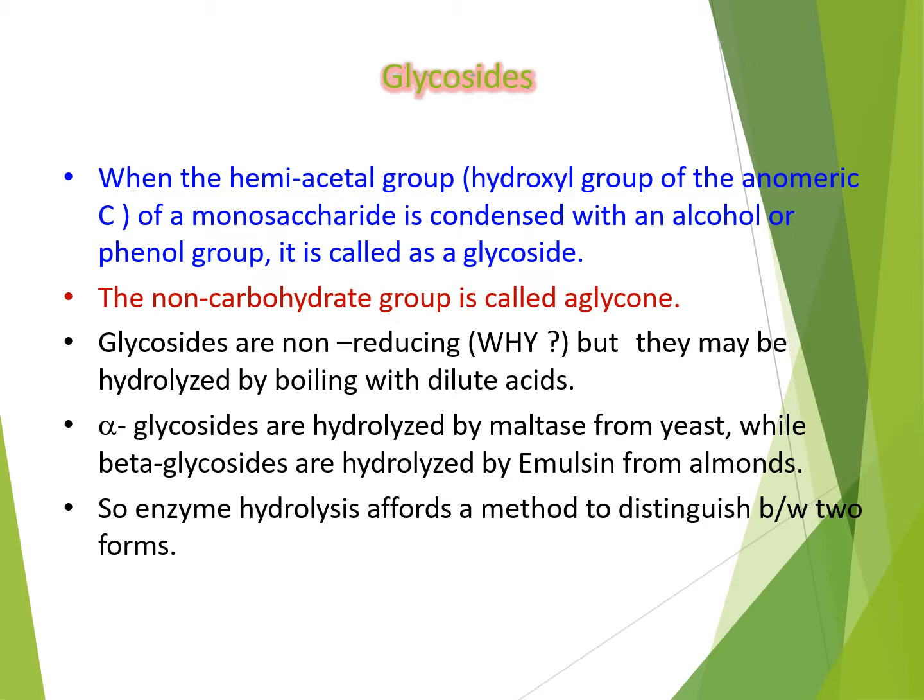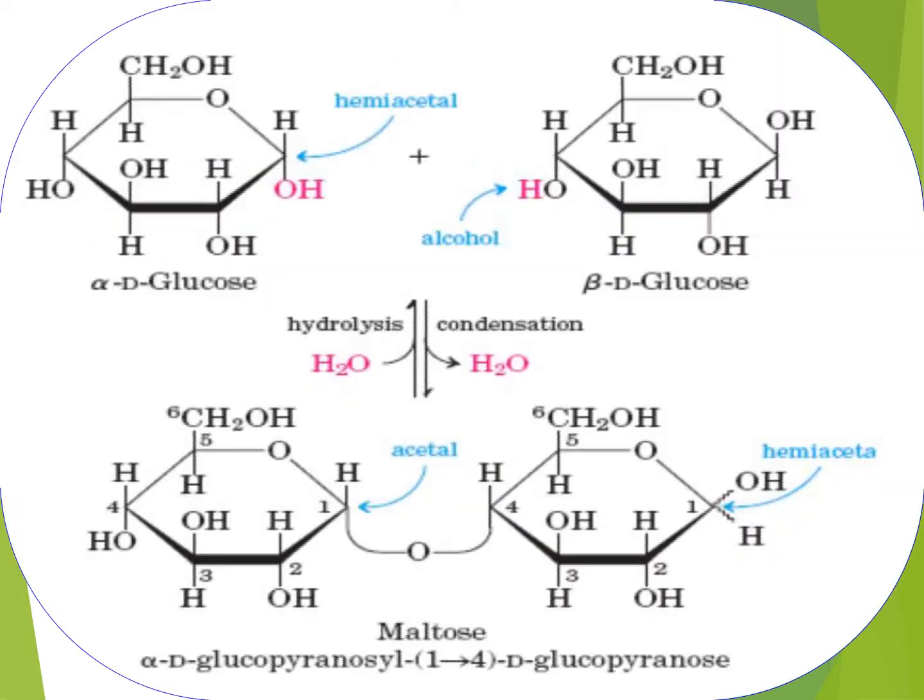So the enzyme hydrolysis affords a method to distinguish between these two forms, and this reaction shows the glycosidic bond formation between two sugar molecules. Here there are two glucose molecules, one is alpha D-glucose and the other is beta D-glucose, and both these glucose molecules combine together to form maltose. Here you can see the glycosidic bond formation between those two sugar molecules.